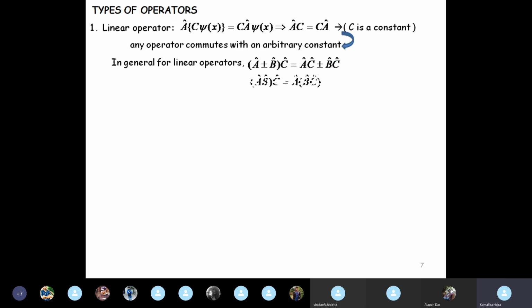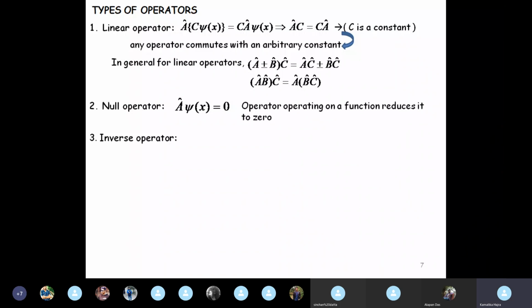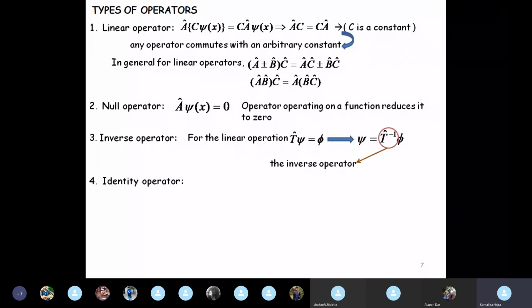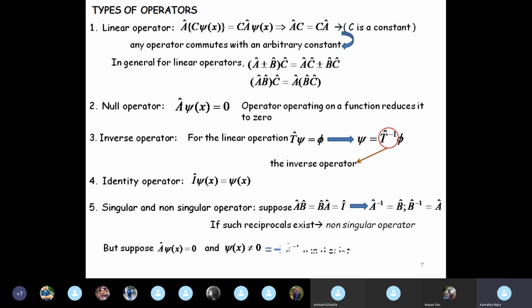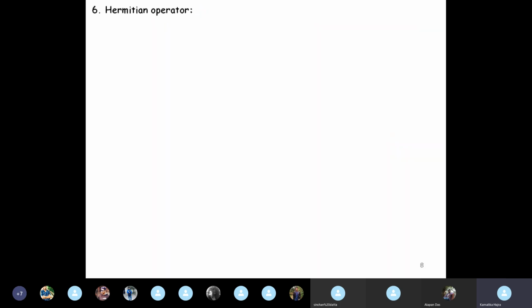Okay, then inverse operator, identity operator, one of the most important operators because it gives you back the same function. Singular and non-singular comes from the concept of reciprocal of an operator, whether the reciprocal exists or not. Okay. Then we had a Hermitian operator. So all this builds up to the concept of a Hermitian operator, and a Hermitian operator is again one of the most important operators in quantum mechanics, and again we'll see why a Hermitian operator is one of the most important. So what is a Hermitian operator?